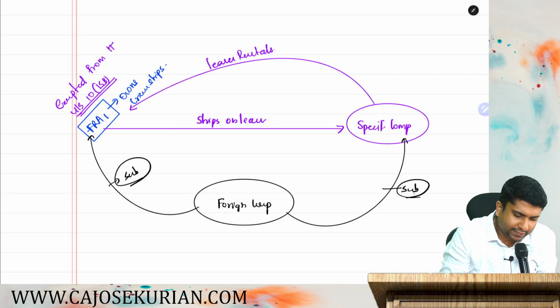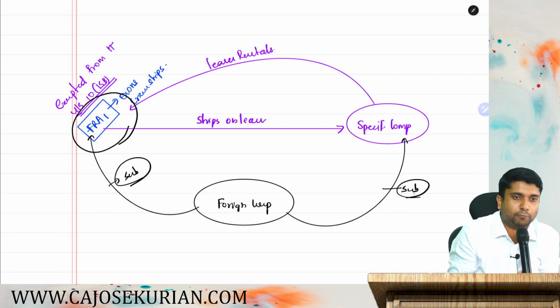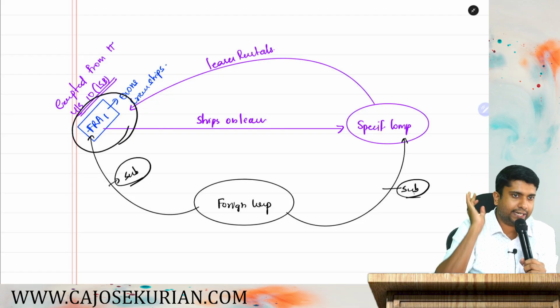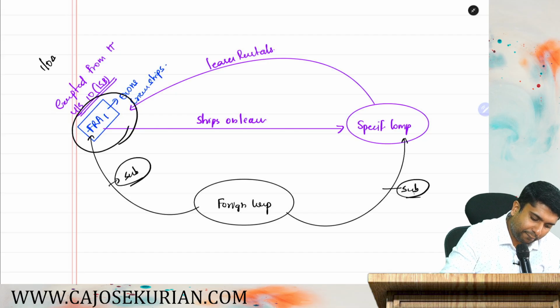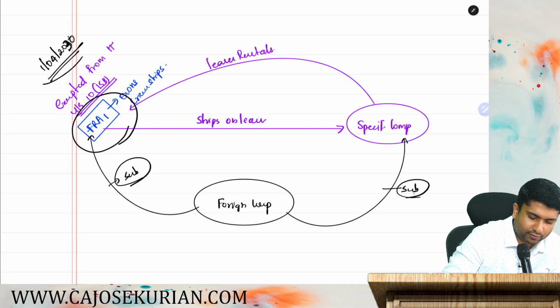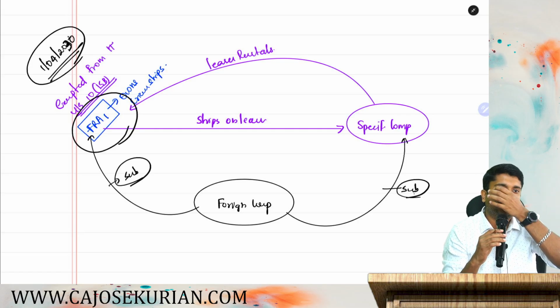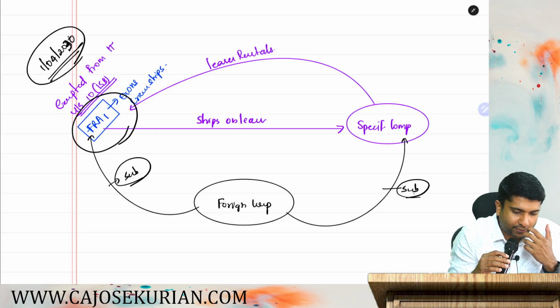For this lease rental, this FRA1 is not supposed to pay any taxes in India, and this exemption is there up to 1st April 2030. This exemption expires on 1st April 2030. This will be applicable till 2030.